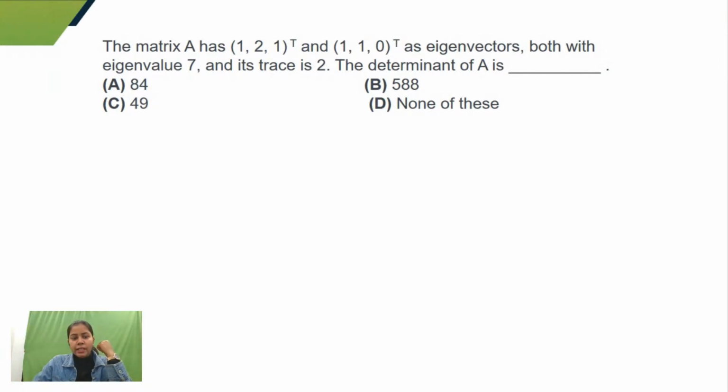So we have been given the trace and one eigenvalue. So how do I find the determinant? 49 is the answer, Rajveer is saying. Anyone else, guys? Just try this one, guys.